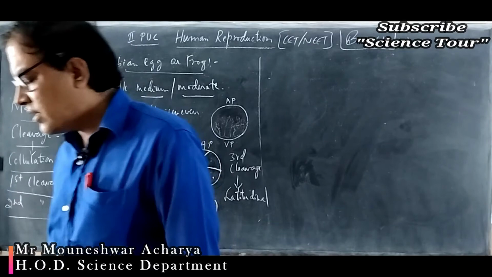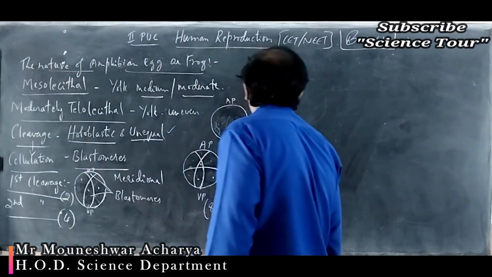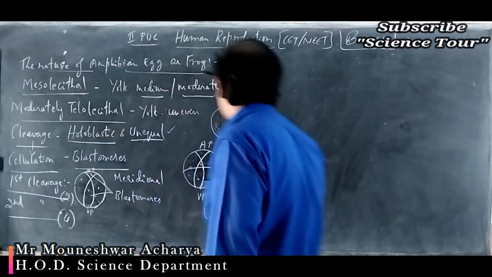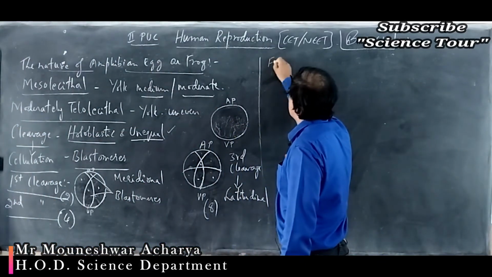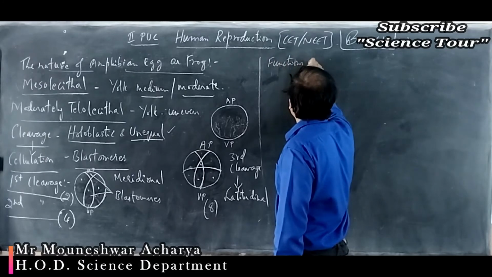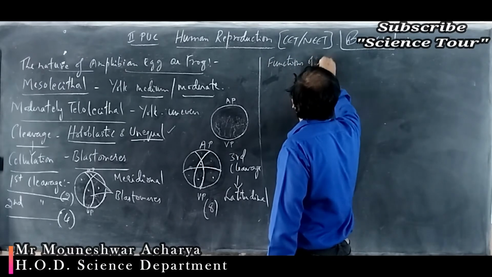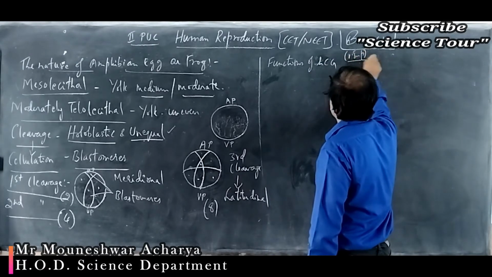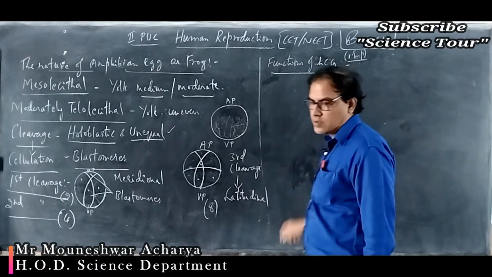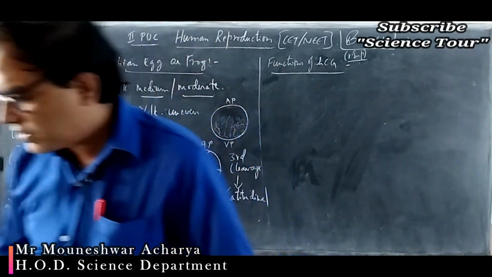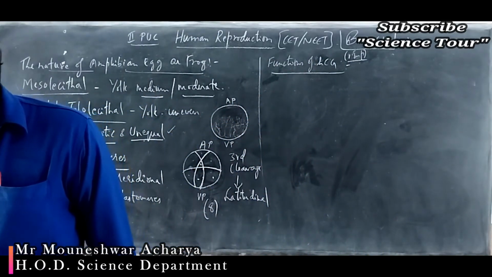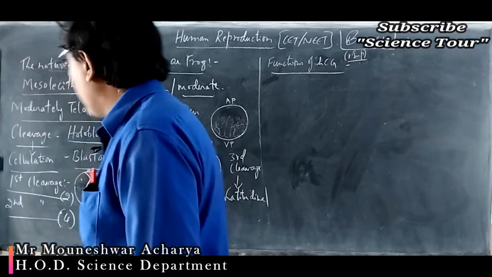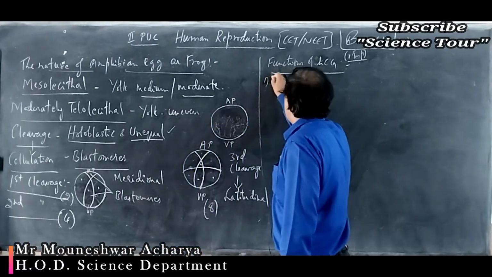So let's write the different functions of human chorionic gonadotrophin, functions of HCG. Why am I giving this? Because it's important for the exam, very important. The first function: it is a reproductive hormone.